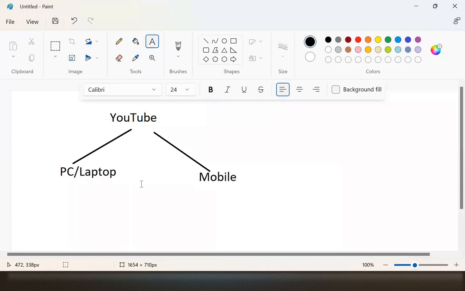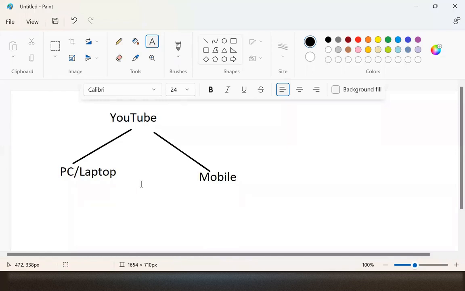I am talking about the beginning of smartphones, when we didn't have the Amazon app or the YouTube app. We used to open them in the mobile browser. Even today, some websites we have to open through a browser on mobile.